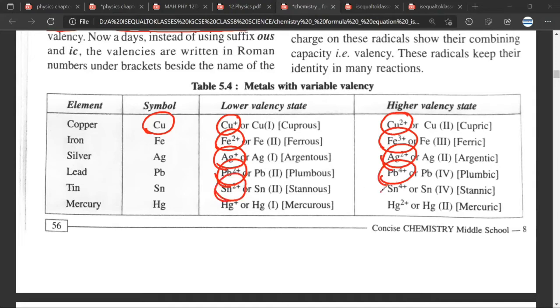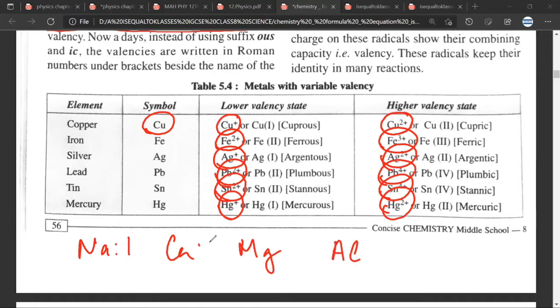Have you understood what I've said? Yes, sir. So what I'm trying to tell you is that, for example, if you meet sodium, calcium, magnesium, aluminium, they are very clear: my valency is 1, my valency is 2, my valency is 2, my valency is 3. But if you meet iron, it will say my valency is variable, sometimes I am 2 and sometimes I am 3.